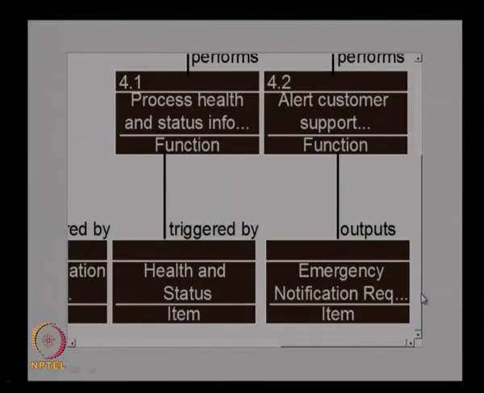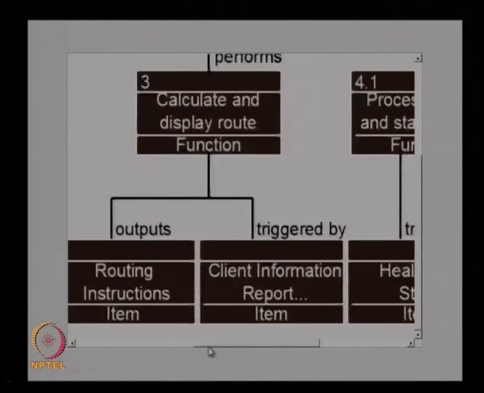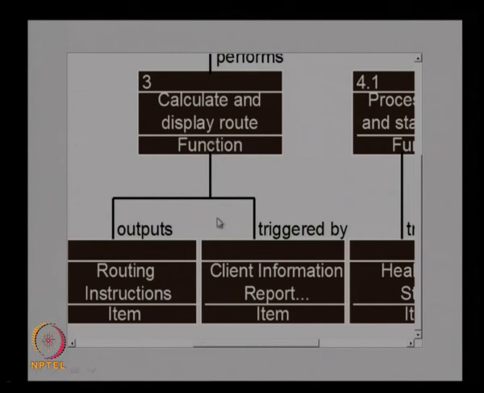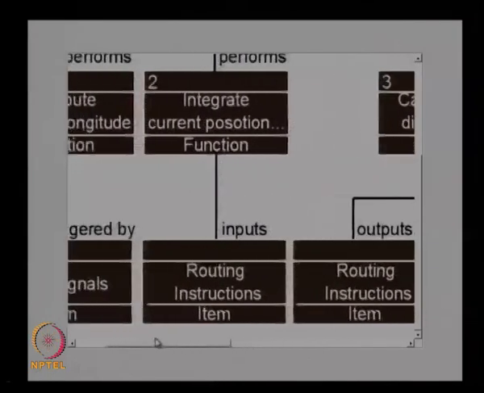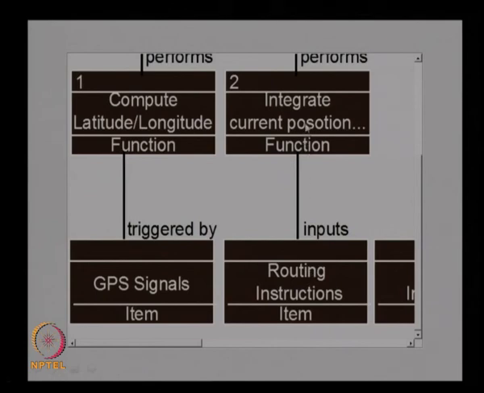So, these are the functions. Again, we can identify what kind of output is coming from here and what is the requirement for these functions. Like you can see, this particular function is triggered by the health and status of the system, and similarly the calculate and display route function is triggered by the client information report, and then the routing instructions will be given from this particular function. Similarly, you can see here the input is routing instruction for this function, and this particular function is triggered by the GPS signal. So, computation of latitude and longitude is obtained from the GPS signals.